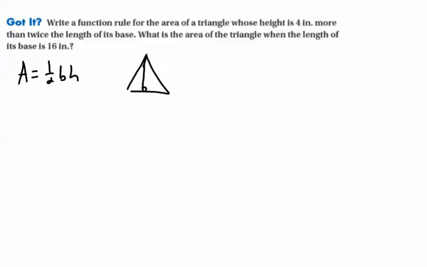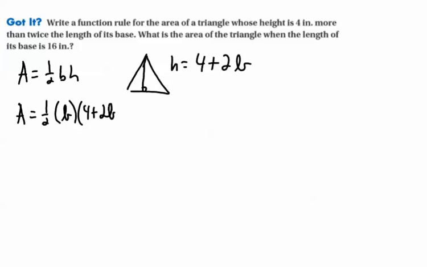It says its height is 4 inches more than twice the length of its base. So if I think about area, area is equal to 1/2 my base times 4 plus 2b, if that makes sense.